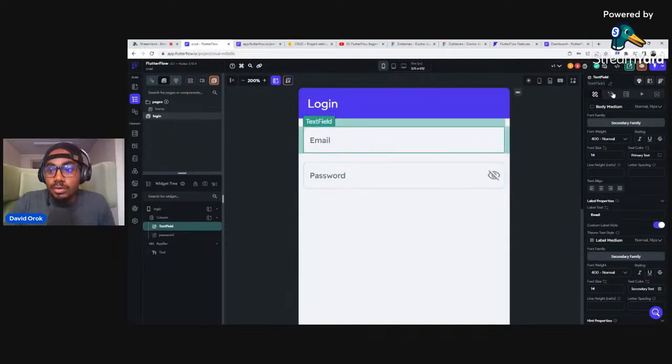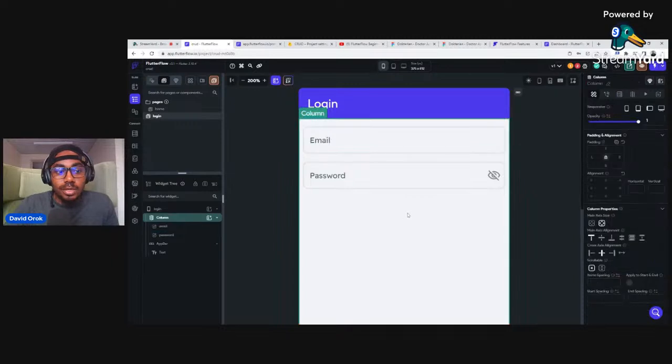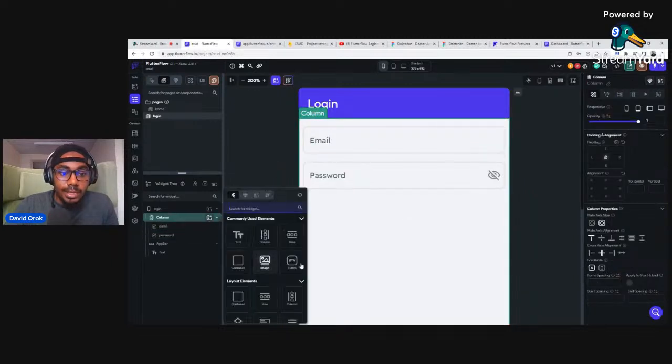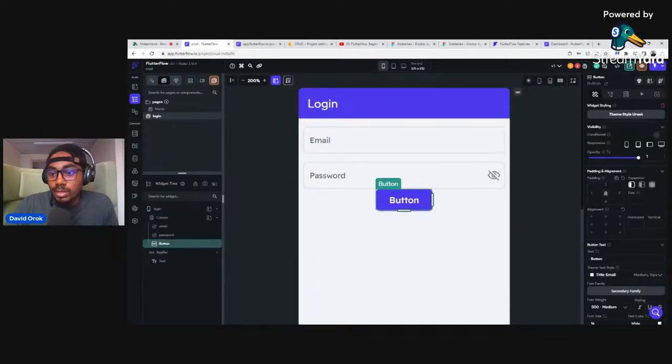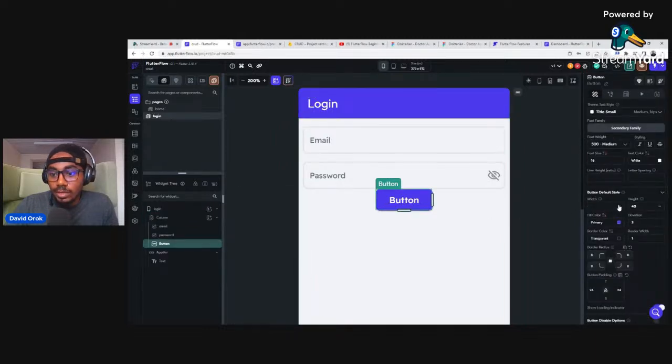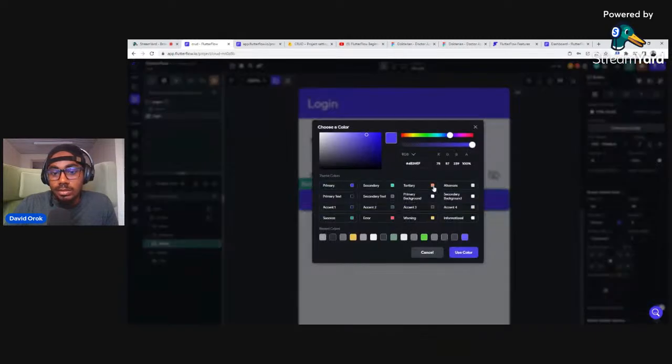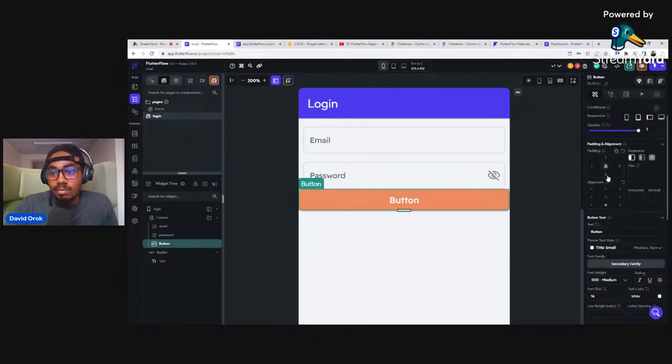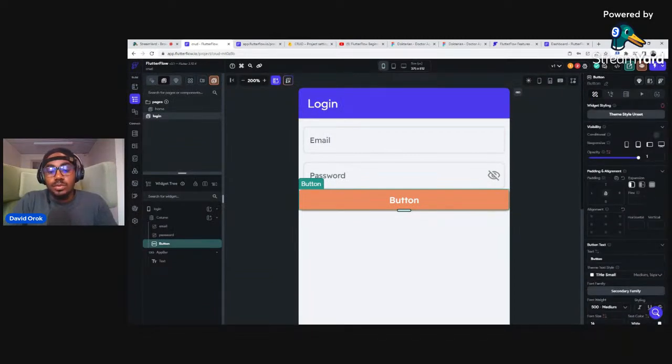Then for this email text, let's just call it email, right? Okay, great. Then let's put a button here. So I will click on the column now and then add a button. The button, I will give it an infinite width. So I click on here and then maybe just be dramatic a bit. So I'll use this particular color for my button color. And then I'll say 20 as my padding on the left. Okay, right, yes. So 20 here too.